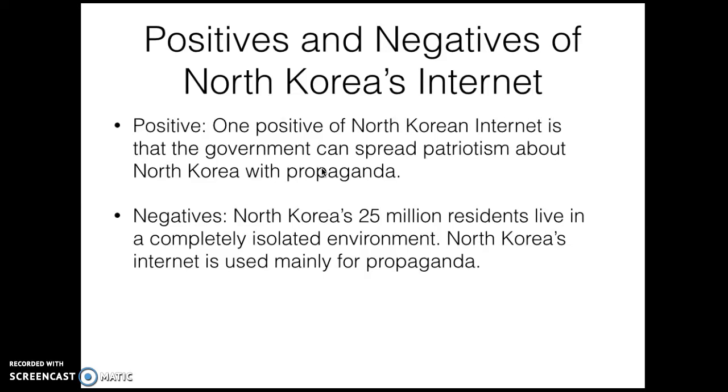North Korea's 25 million residents live in a completely isolated environment. They only receive news about North Korea and nowhere else. Their citizens also have no idea of what's going on around the world.